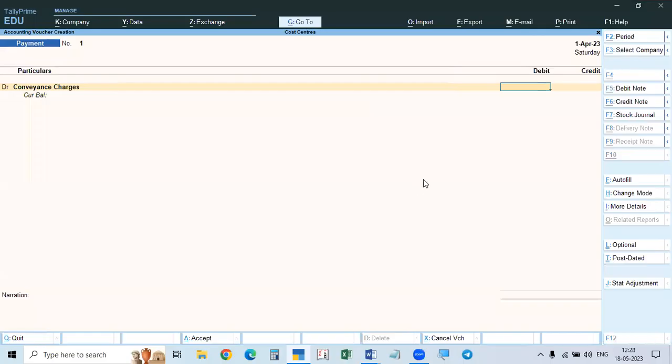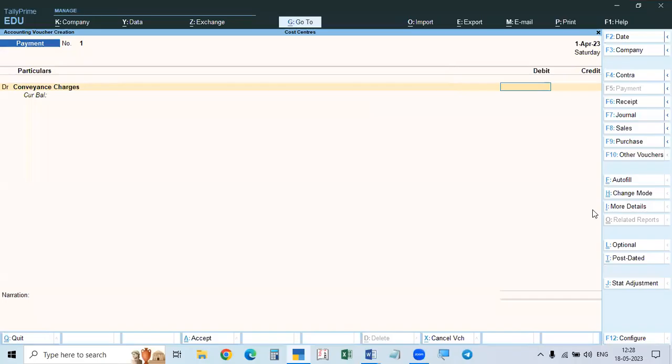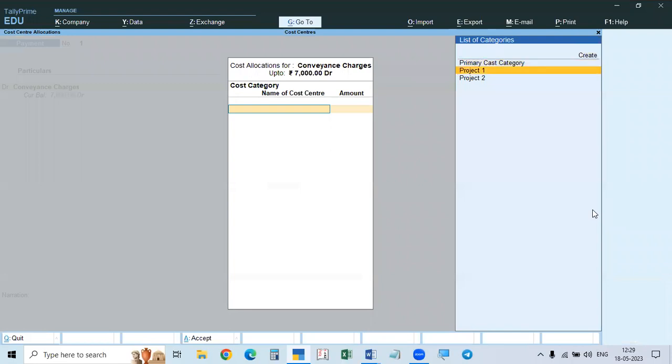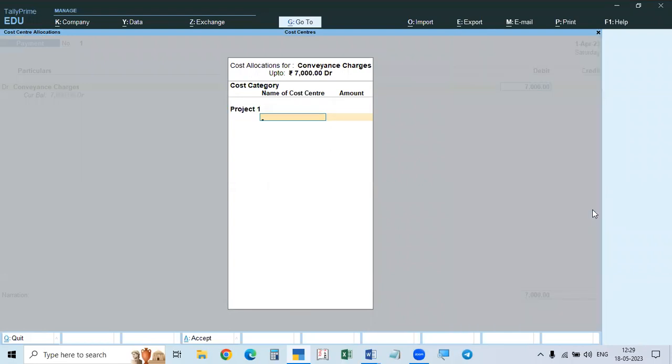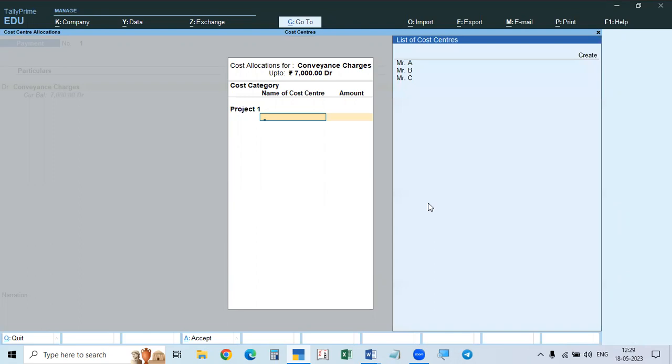So first category is here. What is the first category? Project 1. Total is 7,000. So 7,000 you have to take, and it will ask category and cost center. First category is project 1. So you click space bar, take project 1. So category is selected. Now we have to take under that project 1. If you click the space bar, the list will be displayed. That is the same cost centers which are in this category.